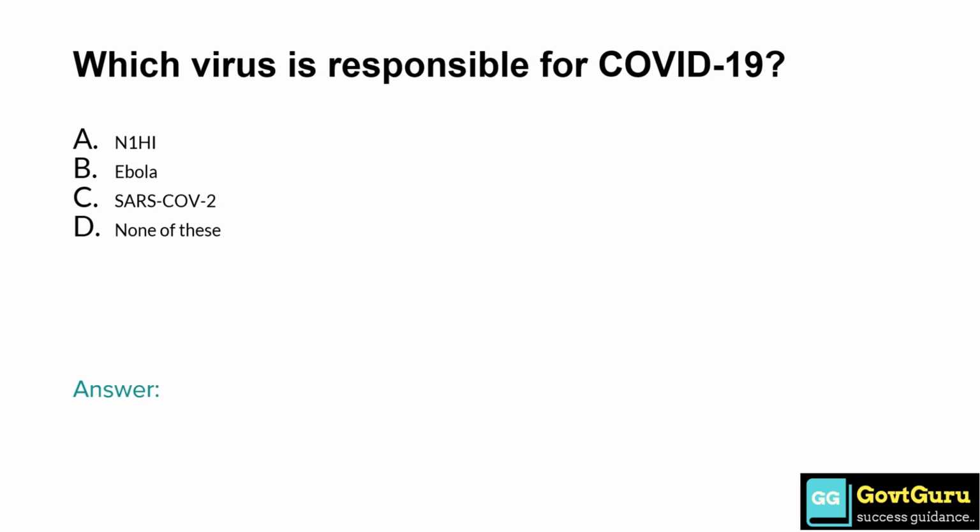Which virus is responsible for COVID-19? Option A, H1N1. Option B, Ebola. Option C, SARS-CoV-2. And option D, none of these. So the answer is option C, SARS-CoV-2.